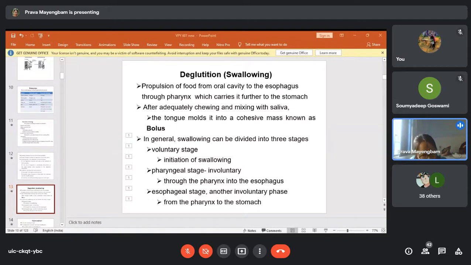So to prevent that, respiration has to be completely inhibited. So swallowing and respiration do not take place together. You have to remember that while swallowing, respiration is completely inhibited. When the food is passing from the pharynx to the esophagus, the respiration is inhibited, and only after swallowing is over, the respiration can start.